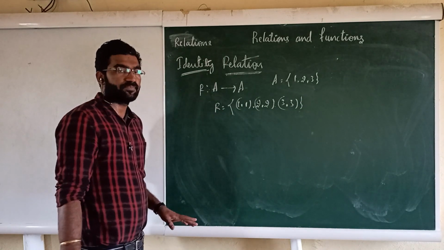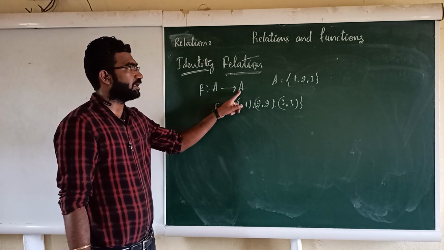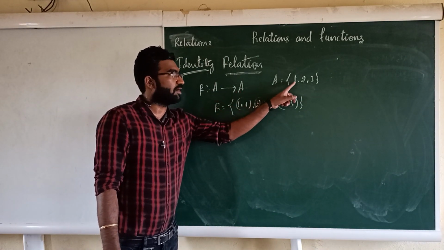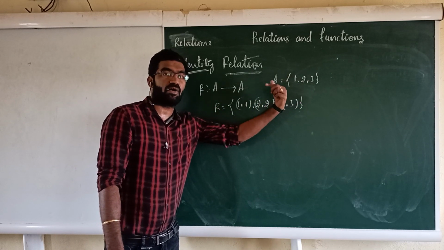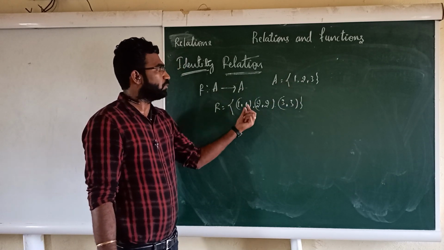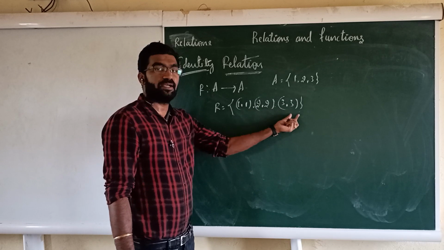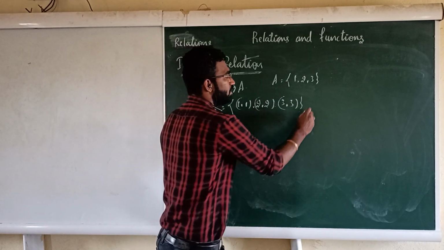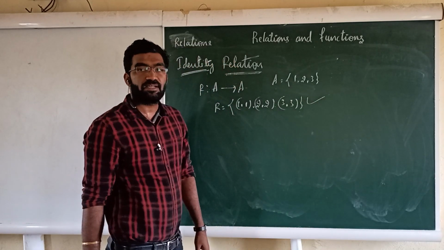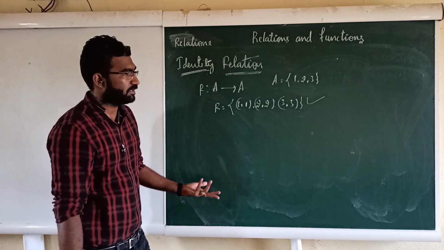If the set A has elements 1, 2, 3, then the ordered pairs are 1 comma 1, 2 comma 2 and 3 comma 3. All of these will be present. Then this kind of relation is called an identity relation, right?